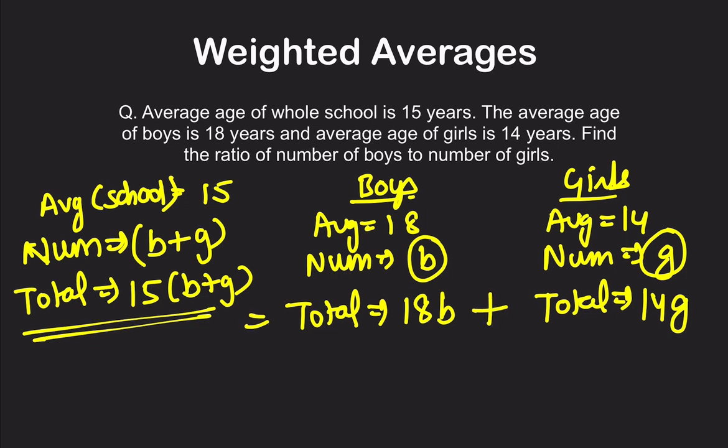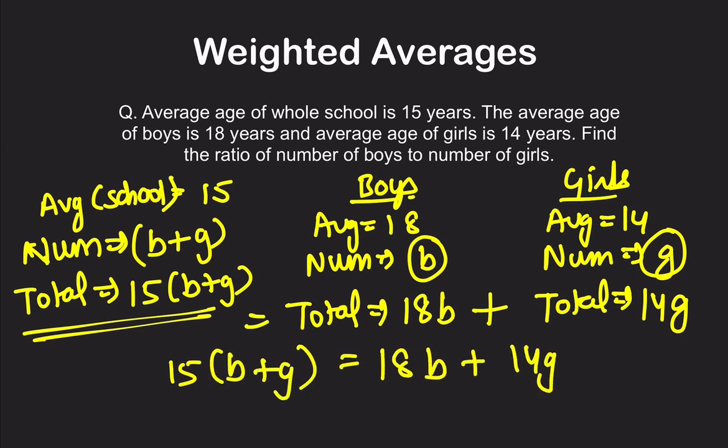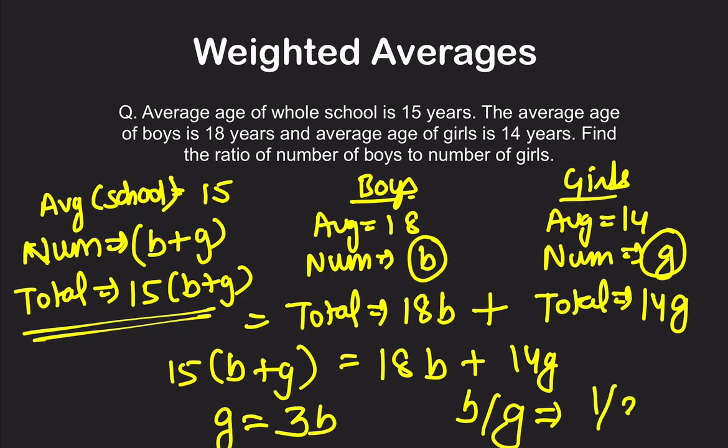Is it not true? The total age summation of the whole school will be equal to the summation of age of all the boys plus the summation of all the girls. So 15 into B plus G is equal to 18B plus 14G, right? So if you calculate this, you will get G is equal to 3B. So the ratio between boys and girls will be B by G is equal to 1 by 3, and that is the answer. I hope it is clear how you calculate this.